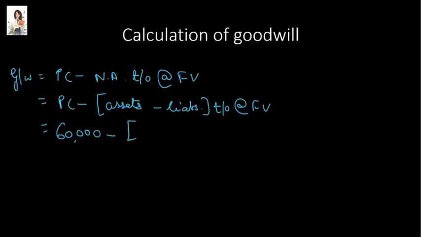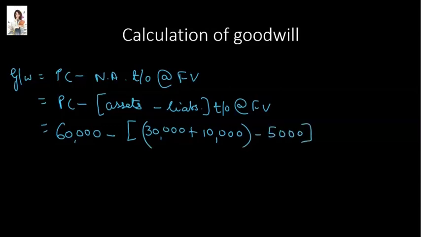So let us now record the assets and liabilities taken over at fair value. 30,000 of machinery plus 10,000 of inventory minus liabilities of $5,000.